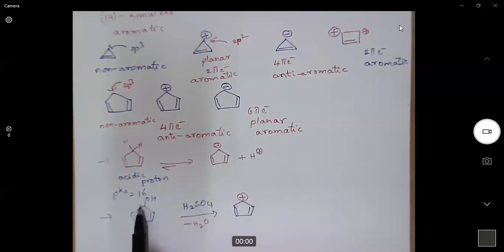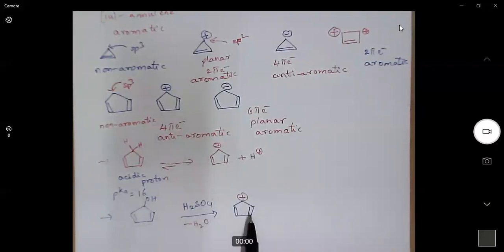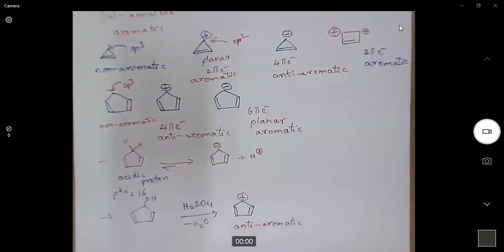When we do dehydration on this molecule, what we get is the cyclopentadienyl carbocation. The cyclopentadienyl carbocation is an example of an anti-aromatic system. Anti-aromatic means it is unstable. Anti-aromatic compounds are unstable. Now you tell me whether this reaction occurs easily or not.